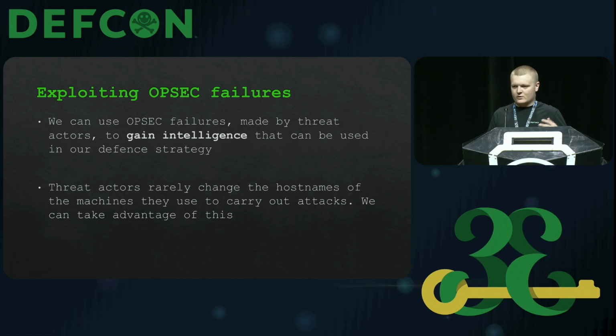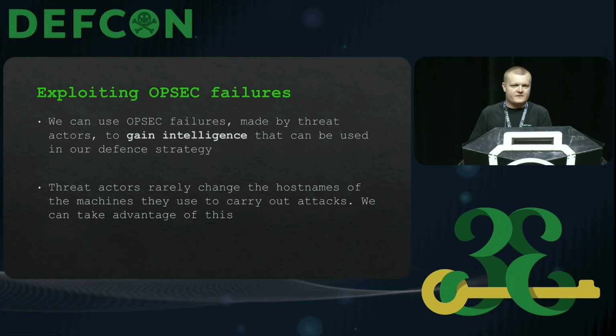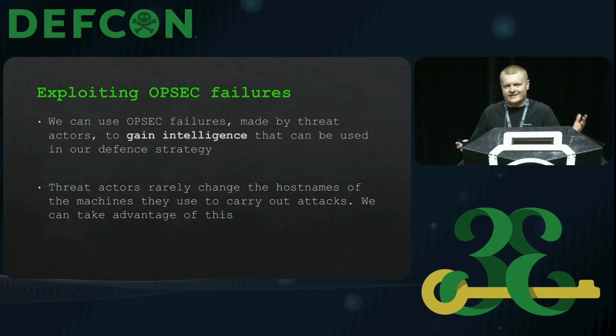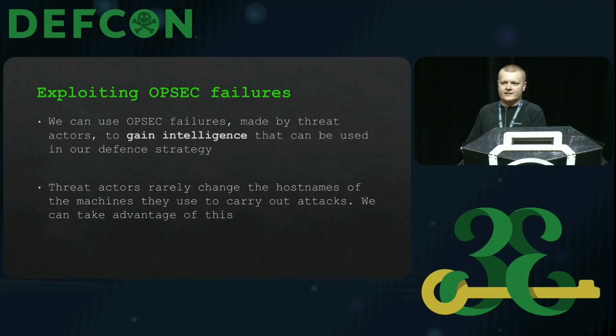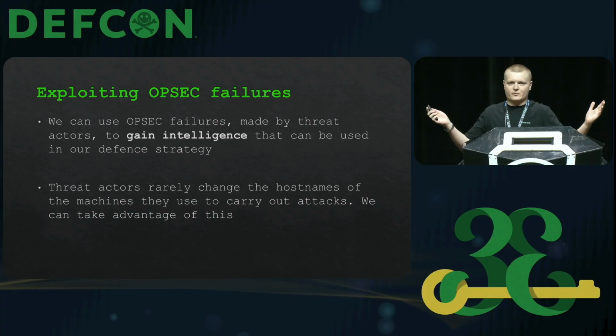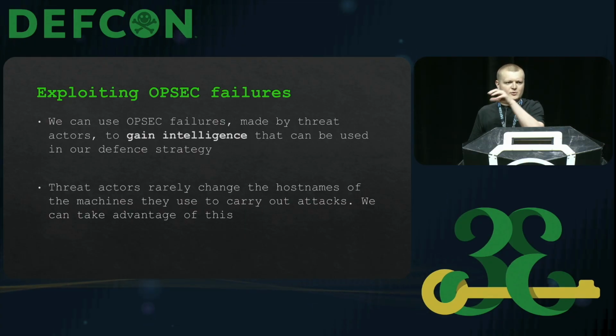Awesome. So yeah, we can exploit these failures for intelligence wins, right? It's fun to do this, and I'm not saying go out there and start pwning threat actor infrastructure. That's illegal. But what we can do in some cases may fall under OSINT, whether it's open directories, where they're accidentally leaving their front doors open and sharing all their malware and their interesting files, or whether it's them using the same domains and infrastructure across multiple attacks. These all constitute OPSEC failures, and we can all use these in the SOC, in the blue team, to help our detections.